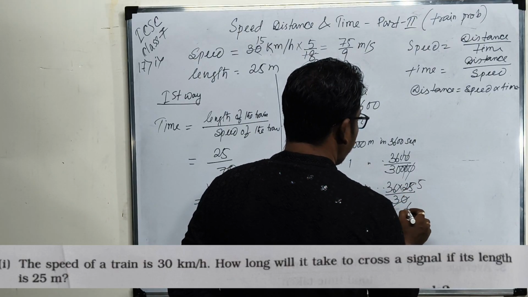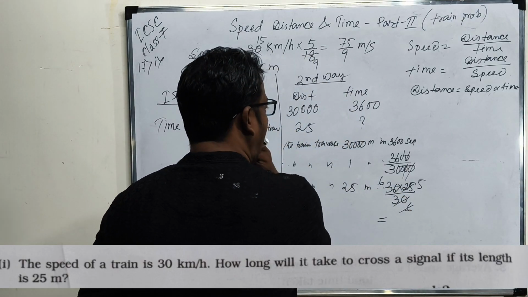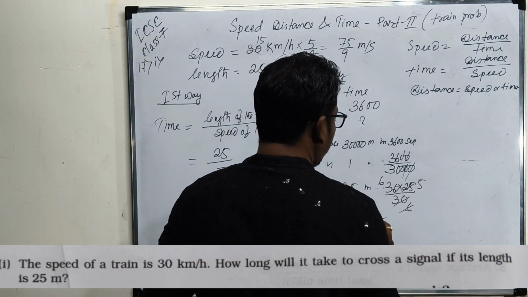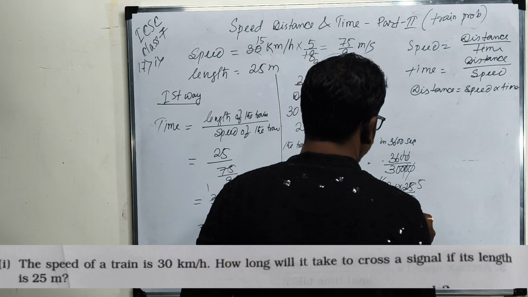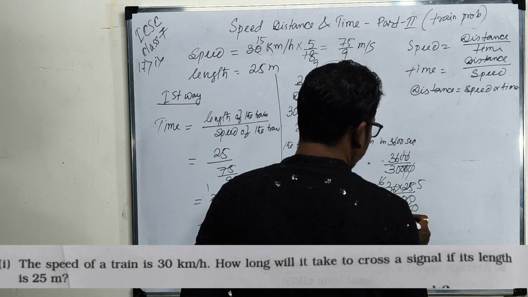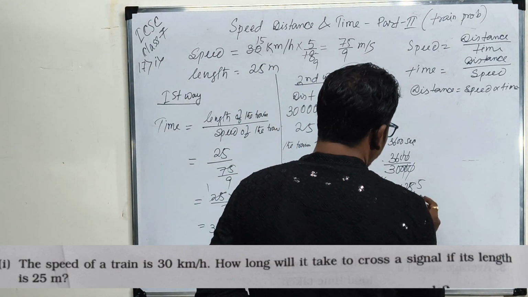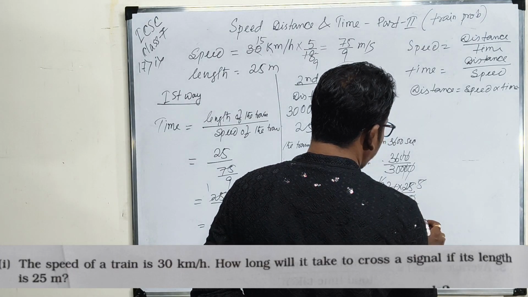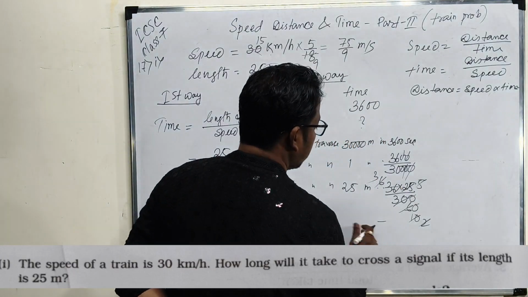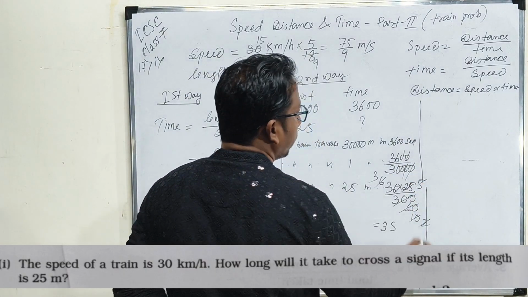5 5s are 25, 5 6s are 30. So 5 6s are 30, 6 6s are 36, 6 10s are 60, 5 2s are 10, 2 3s are 6. That is 3 seconds.